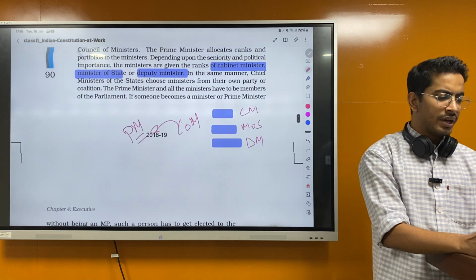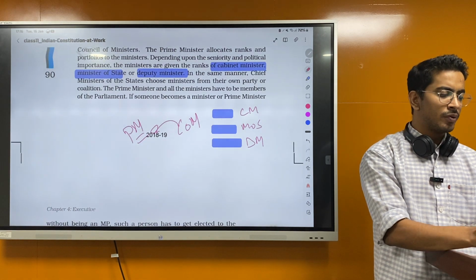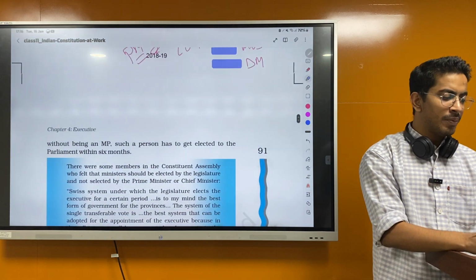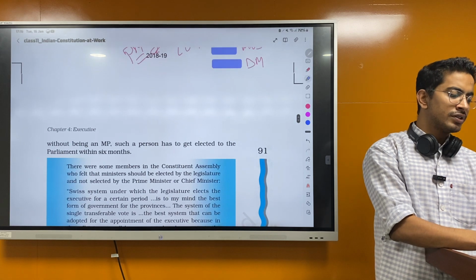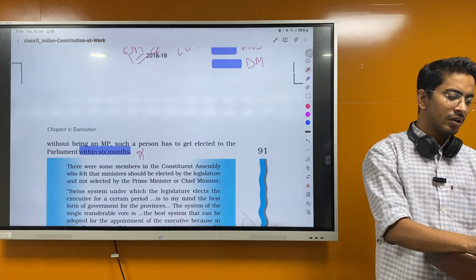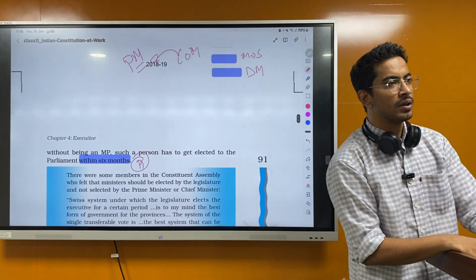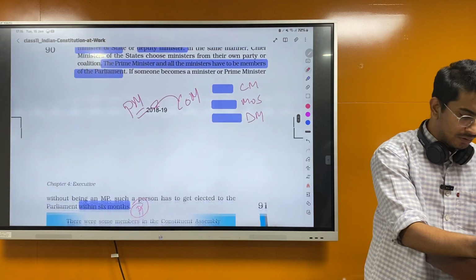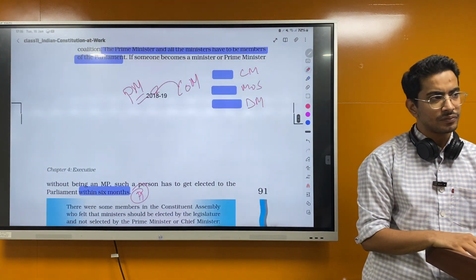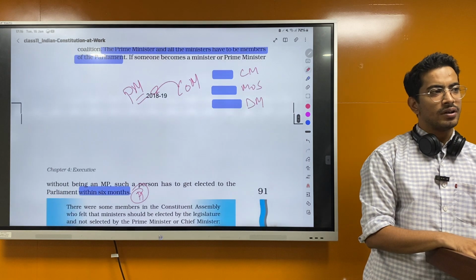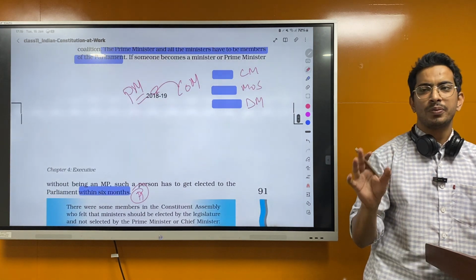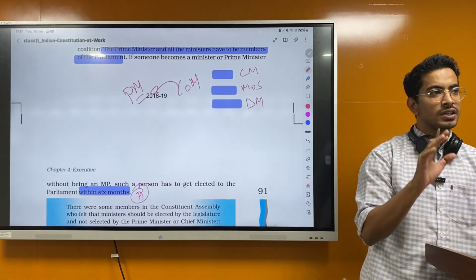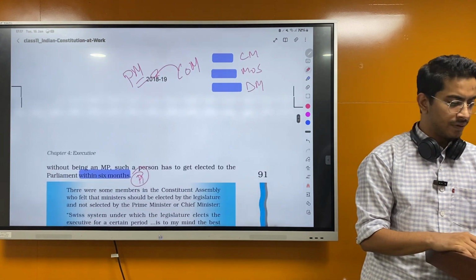Next, the Prime Minister and all the ministers have to be members of the parliament. This is important. If someone becomes a minister or prime minister without being an MP, such a person has to get elected to the parliament within 6 months. This they have asked in exam. So what does this mean? Even a normal person can become prime minister, provided that he gets elected to the parliament within 6 months. That means for 6 months, even a normal person can become a prime minister, but he has to get elected to the parliament within 6 months. Otherwise, he ceases to operate. Okay.